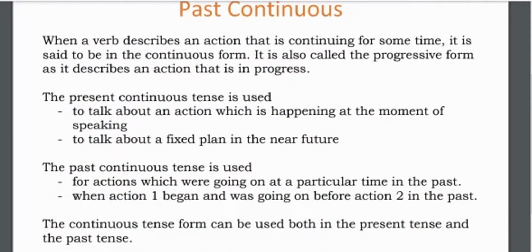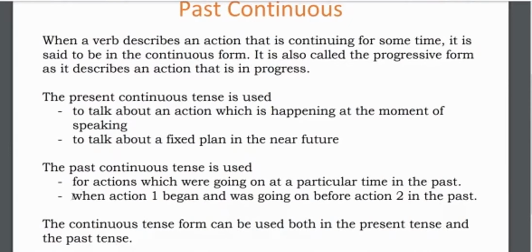Now you won't really understand from this sentence. We have to go to the exercises to understand this. But please remember this sentence. It will be helpful for the other exercises. I'll repeat it once again. When action 1 began and was going on before action 2 in the past.